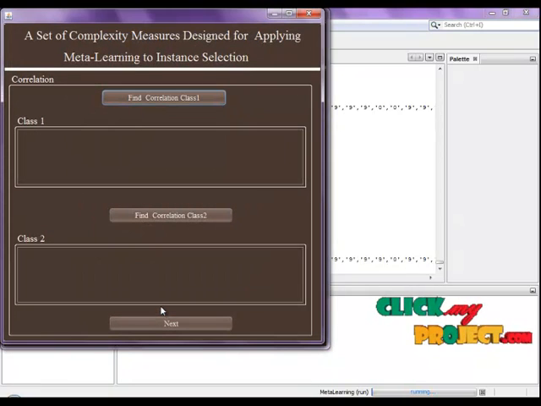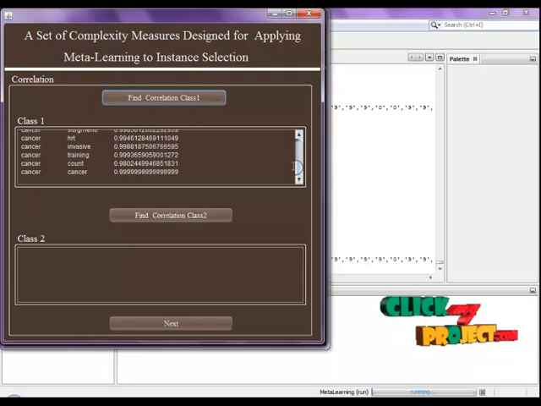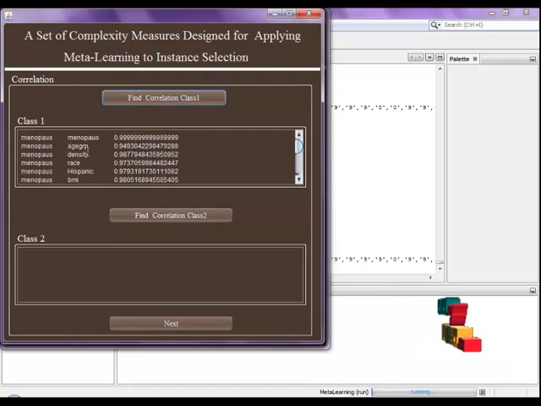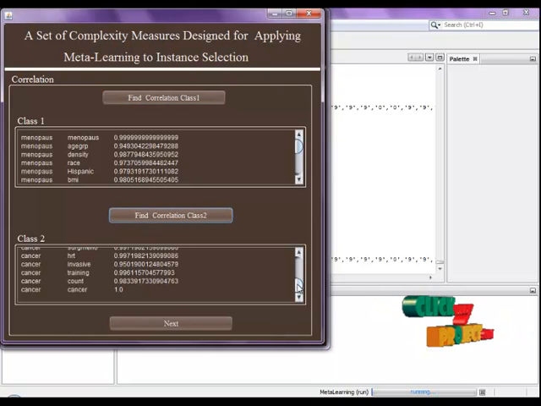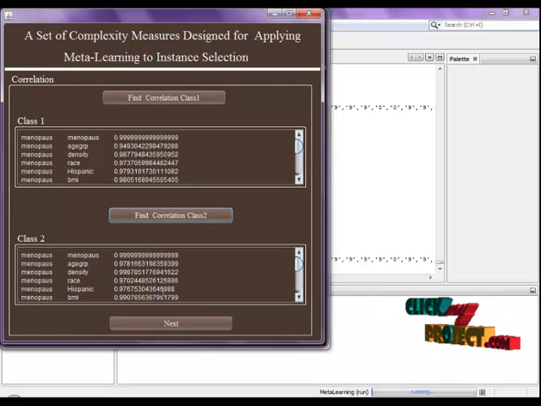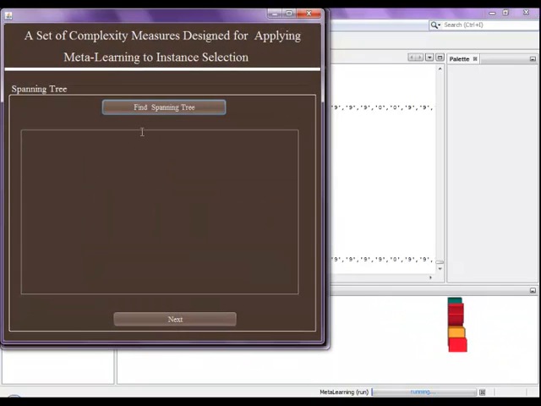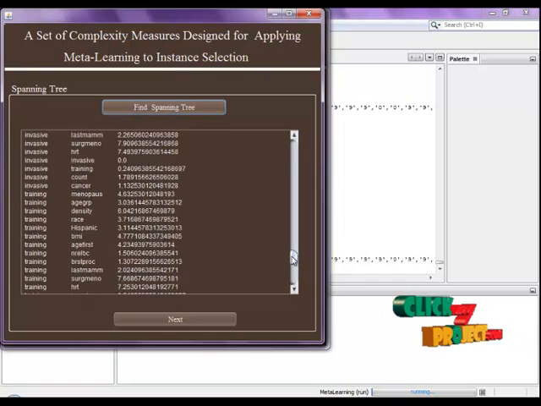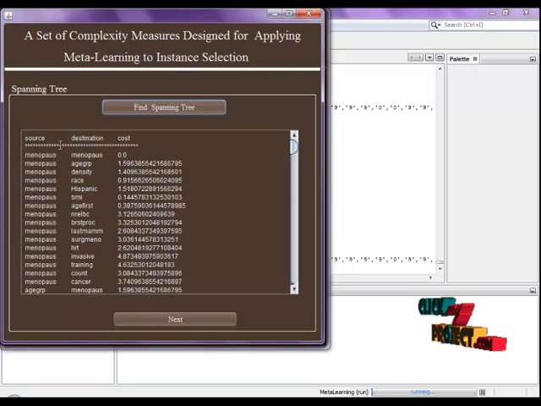See the next. Now we find the correlation classes. Choosing this, we only check with class 1. So we find the correlation values. These are the correlation values in class 1. Next we check the class 2 correlations. These are also the class 2 correlations. Next we find the spanning tree. The spanning tree is what we have chosen. This is a comparison of each attribute with another attribute. So this is the cost rate.